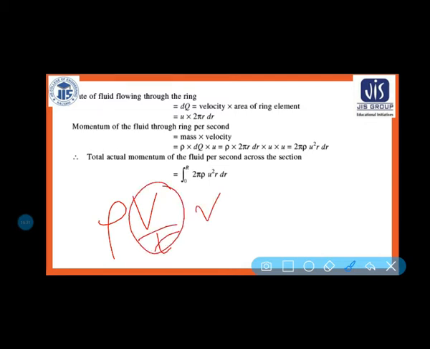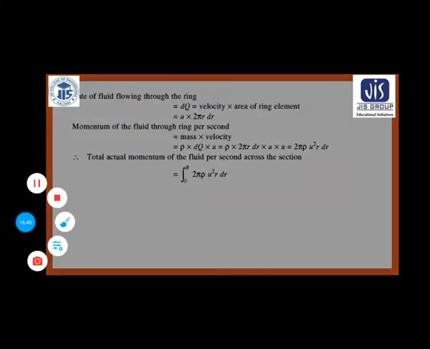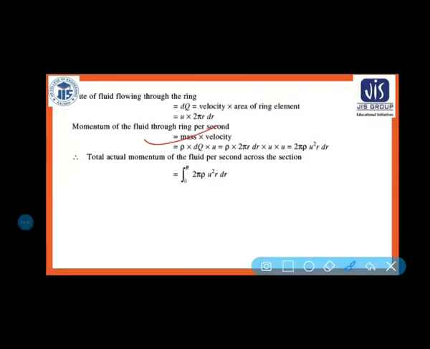So it is what? Rho q into velocity u, and q here is basically dq. So rho dq into u, that is the momentum. Okay, so rho into dq, and dq is 2 pi r dr into u. So 2 pi rho u square r dr, that is the momentum.